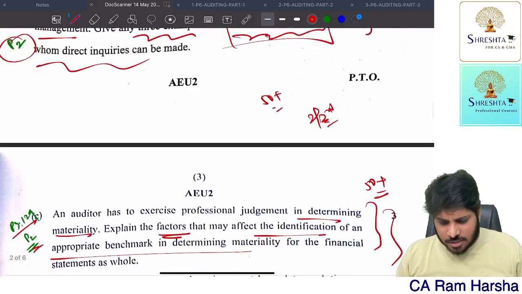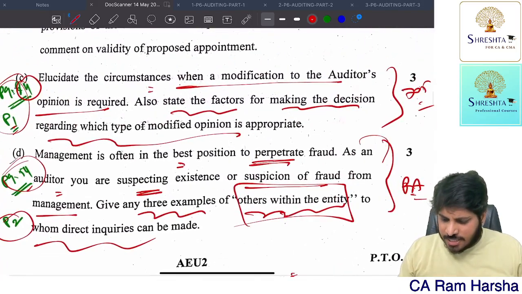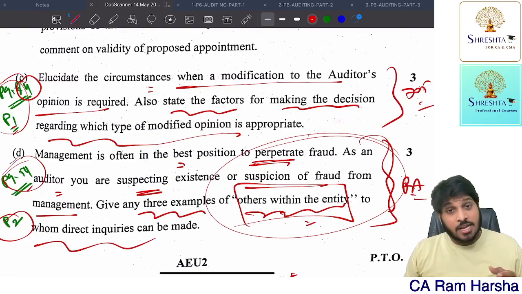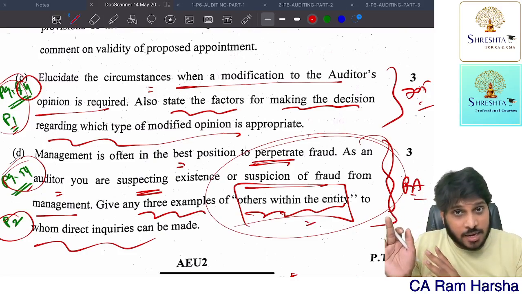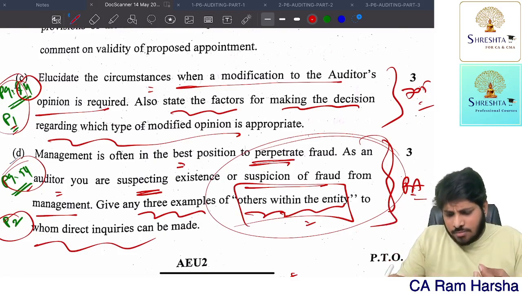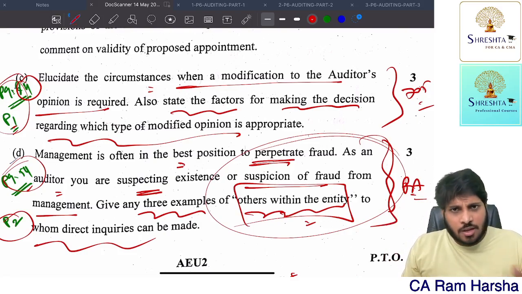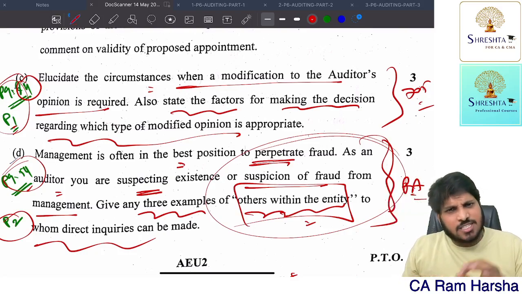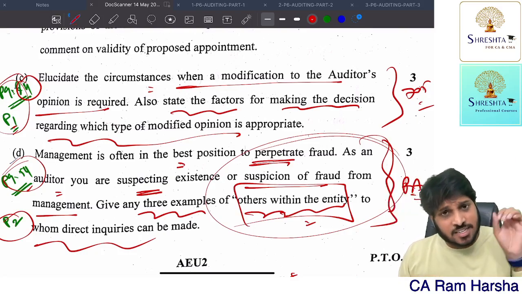Best example is the risk assessment chapter. This is a C category question in most of the authors' books. This is a tested C category question. Suppose you ignore risk assessment completely, hardly 6 or 7 marks you will lose. One question you will give up, and one question you will take as a choice. From the remaining questions, maybe 3 to 6 marks only would have been tested in risk assessment.